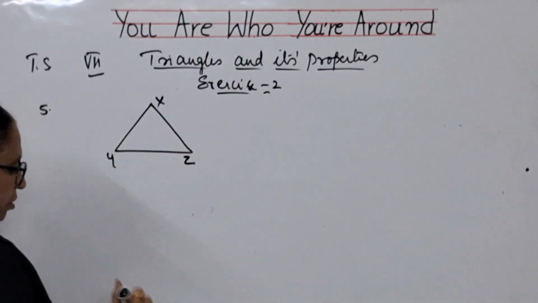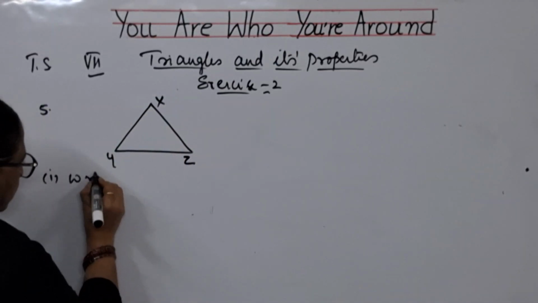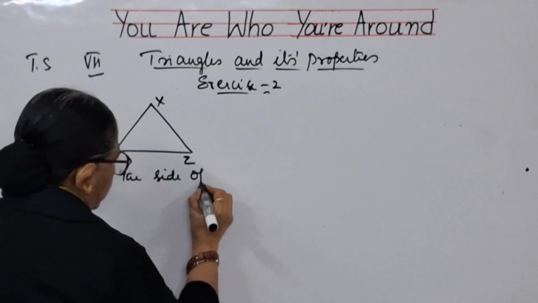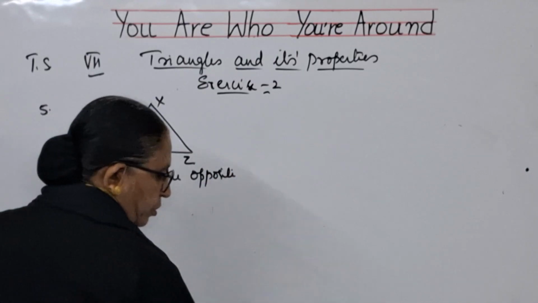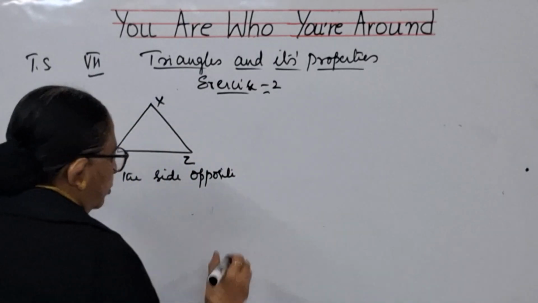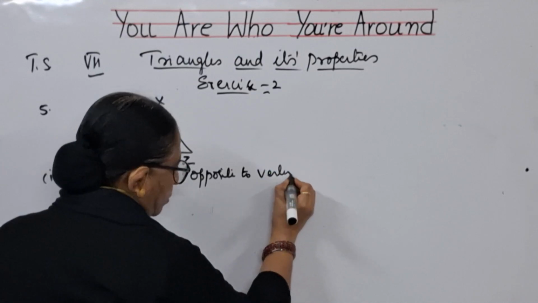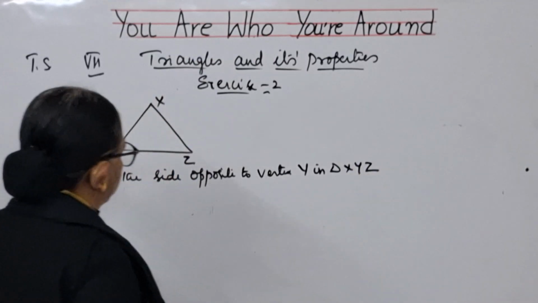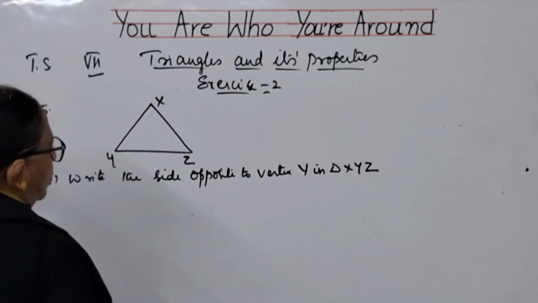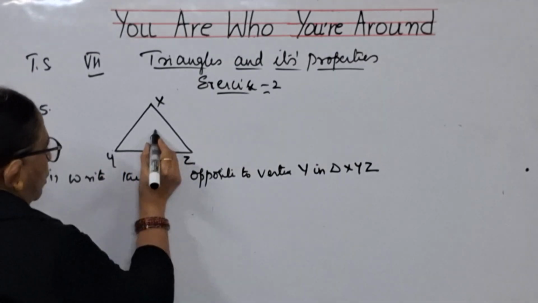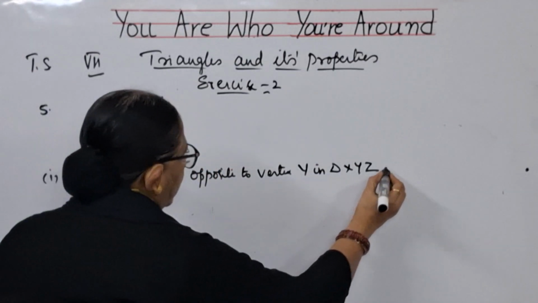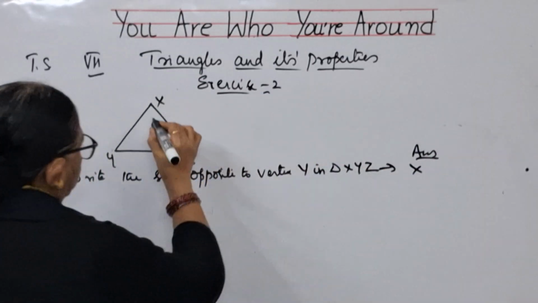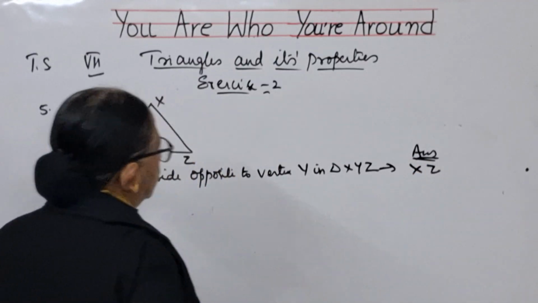So the question is, first write the side opposite to vertex Y in triangle XYZ. This is the question. See children, opposite to vertex Y. This is vertex Y. For this, what is the opposite side? XZ. So what is the answer? I am writing answers here. So the first one is XZ is the answer for this problem.